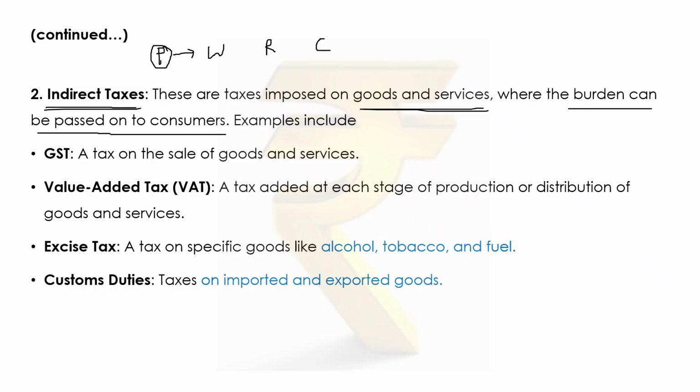The producer will shift the tax to the wholesaler, and then the wholesaler will shift the tax to the retailer, because the retailer will buy those goods from the wholesaler. Finally the retailer will sell the good to the consumer in the market, and the retailer will shift the tax to the consumer. Finally the consumer will bear the burden of the tax.